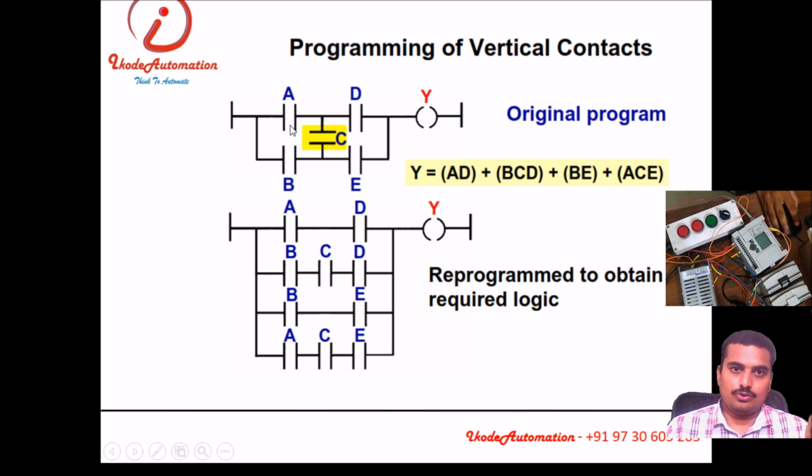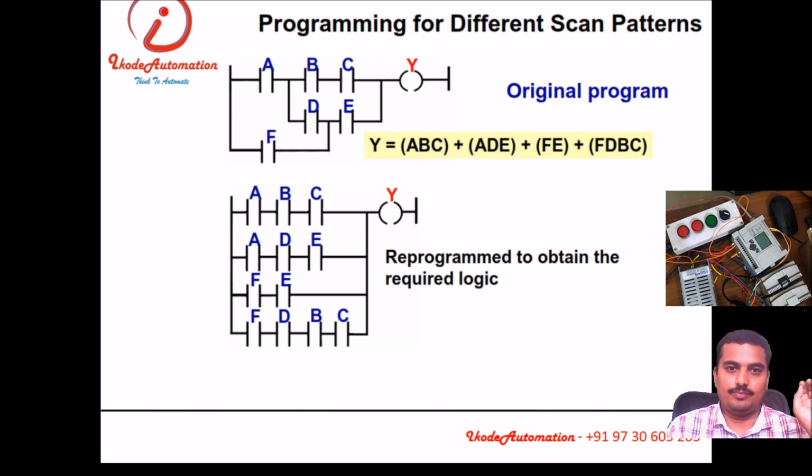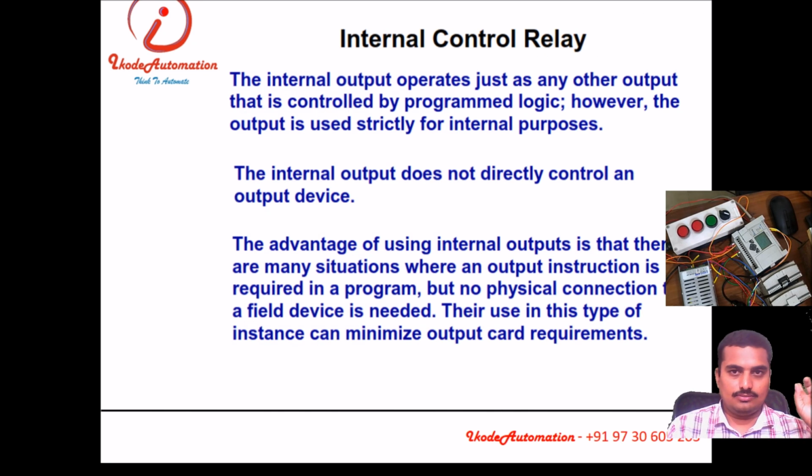This is the first path, this is the second path, then this is the third path, like that. So you need to recalculate all the paths and prepare the program for PLC logic, because the vertical placement of a contact that is available in relay logic is not possible inside PLC logic.